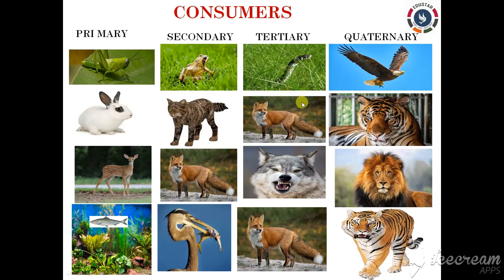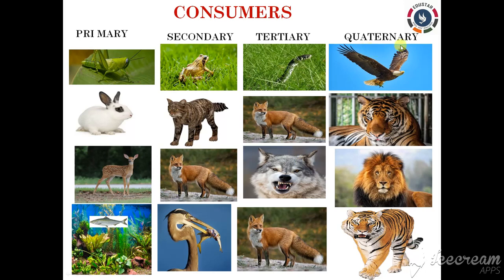So they are called secondary carnivores. Clear? So the common secondary carnivores in the terrestrial ecosystem include wolves, snakes, fox, and even different types of animals like snakes and all. And the common tertiary consumers in the aquatic ecosystem include water birds, large fishes, etc.